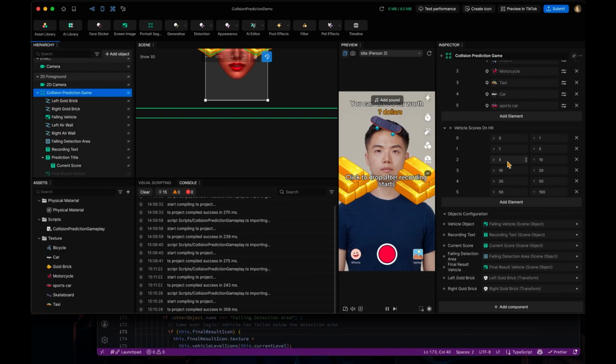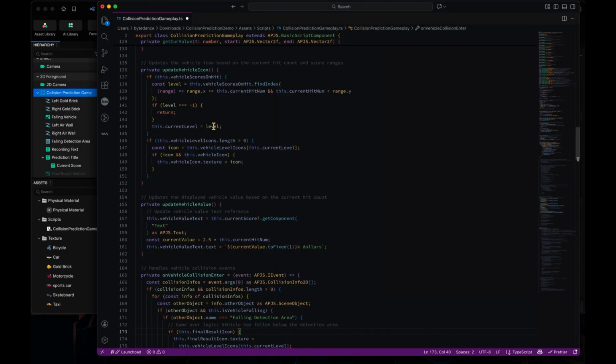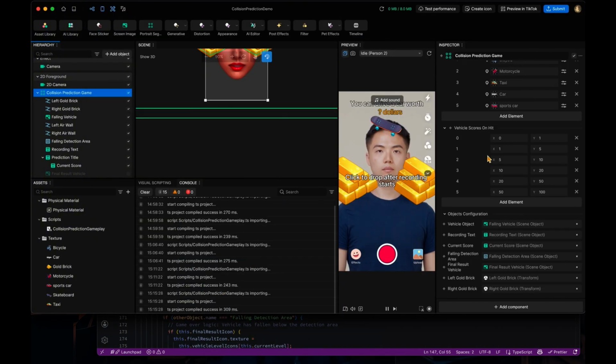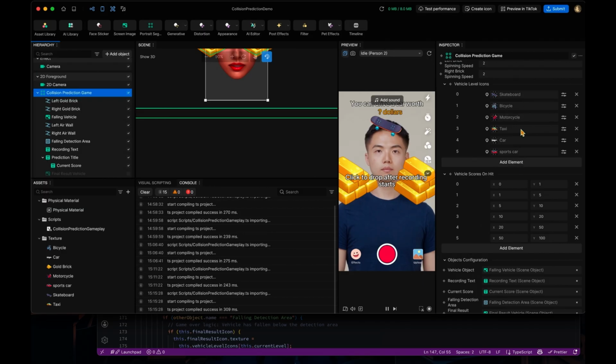And if it falls to the next range, we will change the current level here, and then replace the icon with the list of the icons that we have set up as the resources here.